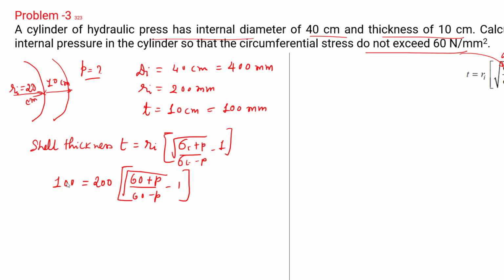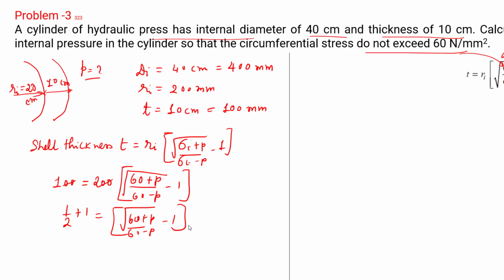So we are going to simply cancel out these 200, and let's take this 1 on the left side. So 1 by 2 plus 1 is equal to this, root of 60 plus P over 60 minus P. Now this is half, so 1.5.